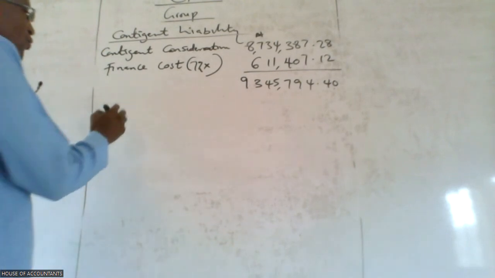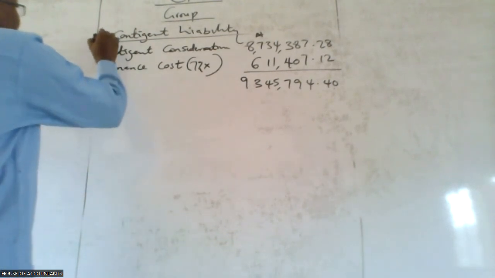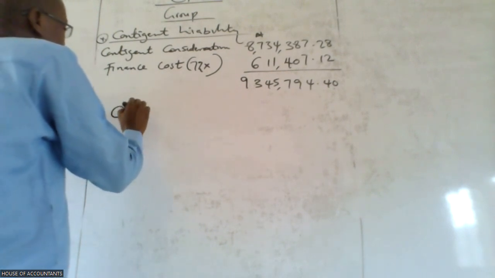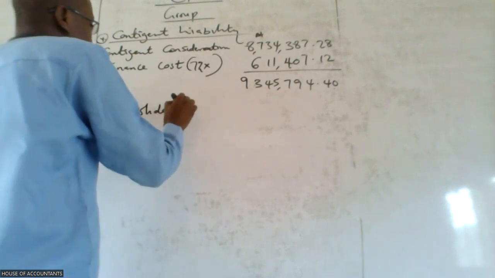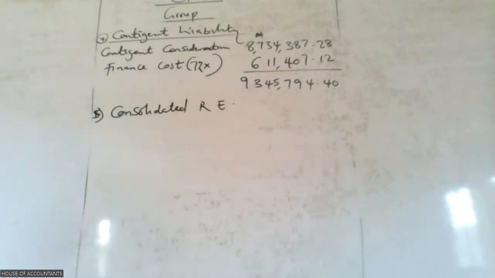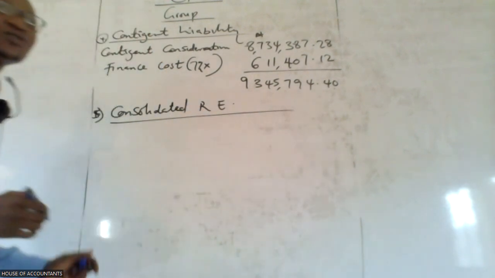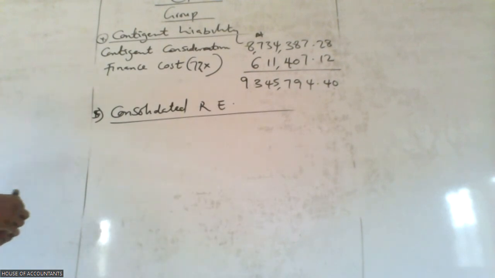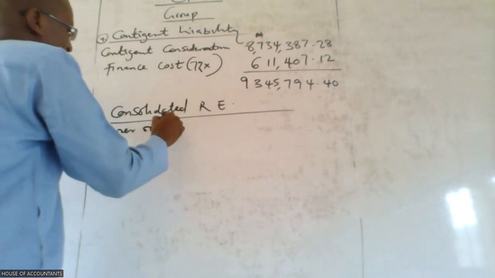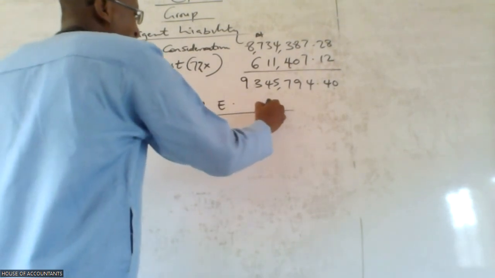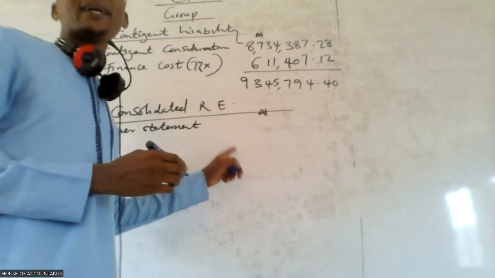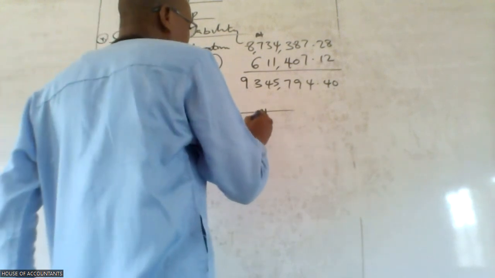Yeah. So let's go to what now? Number 4. Let's call this one number 5. We call this one consolidated retained earnings. We should remember how to do this. What is the first thing to bring? As per statement. How much is that retained earnings? Don't forget, you are bringing the one of the parent here. Yeah, 26 million.